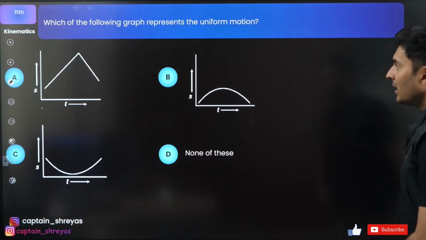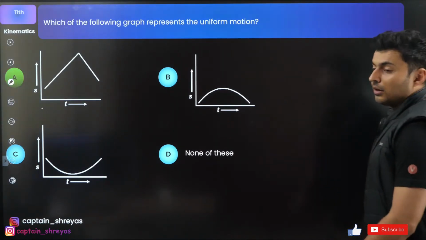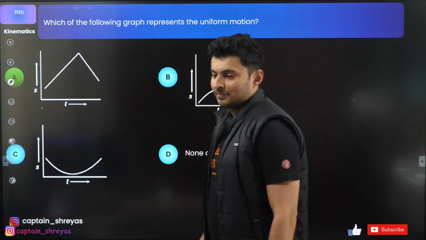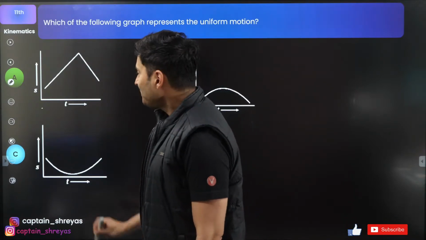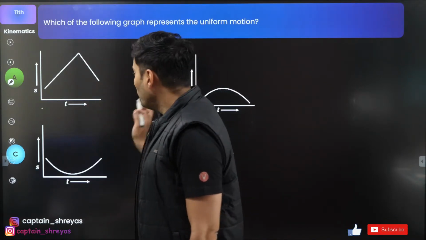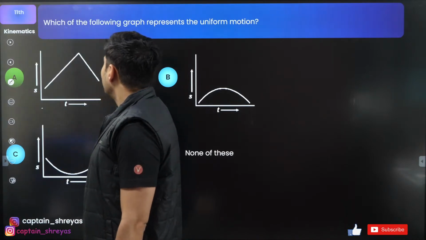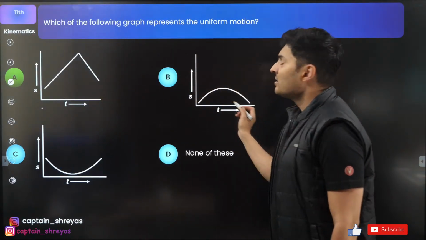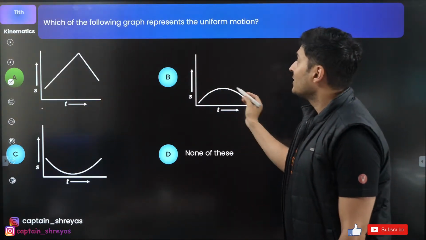Option B. Wrong. Everybody is wrong. My goodness. How is it B? This is some curved motion.